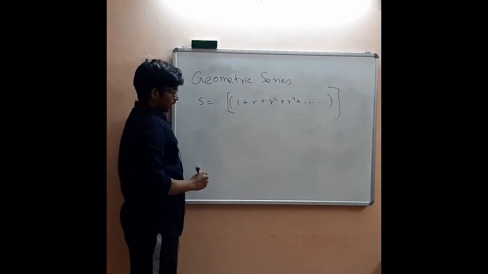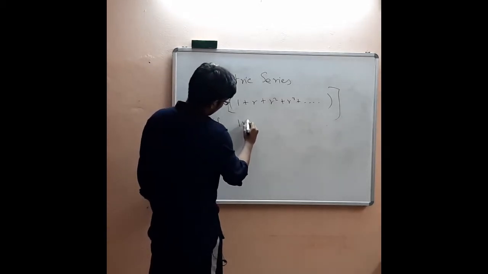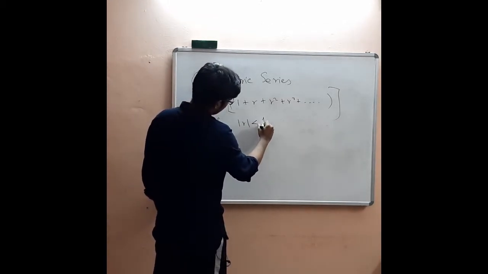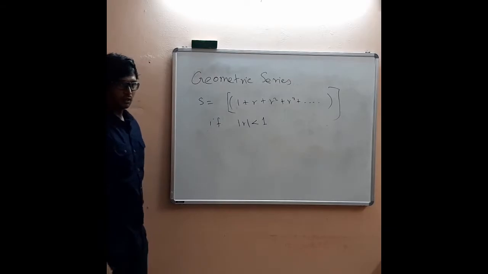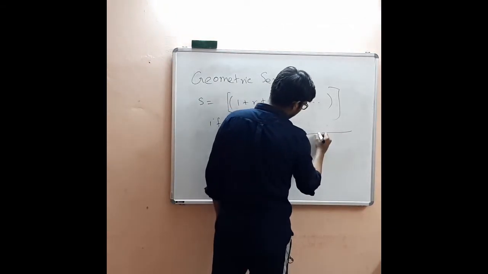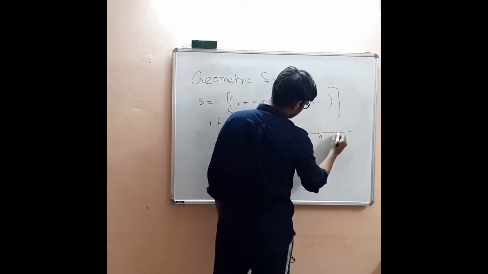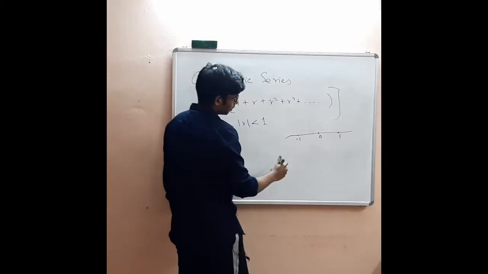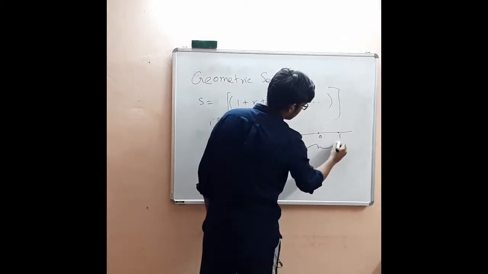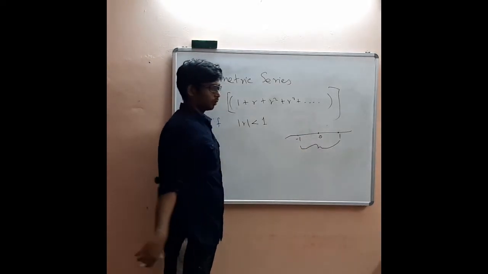This series converges if modulus of R is less than 1. What does it mean? If you look at the real number line, this is 0, this is minus 1, this is 1. For all the real numbers within this interval, this sum will be finite, and R is not actually equal to plus 1 or minus 1.